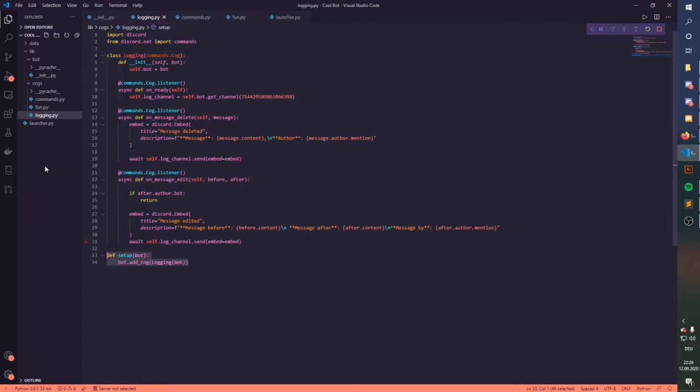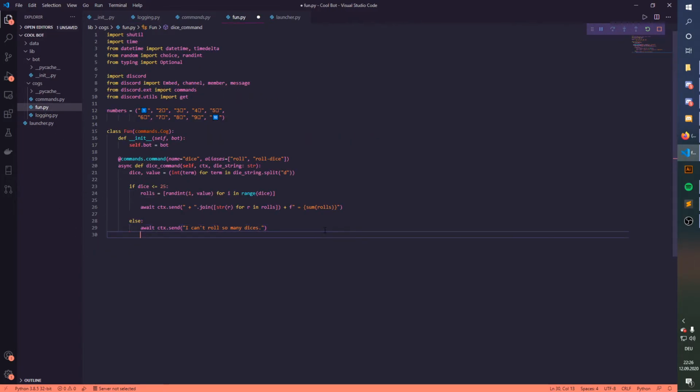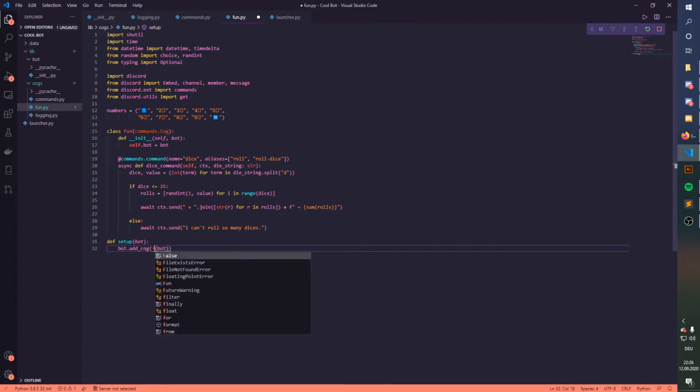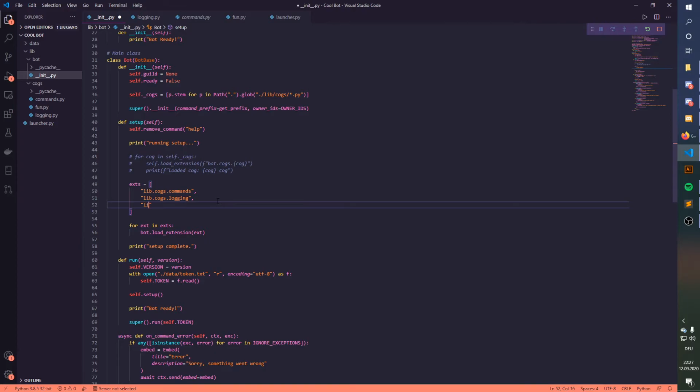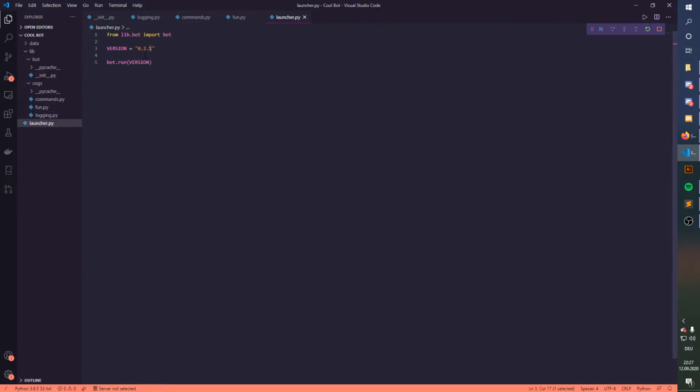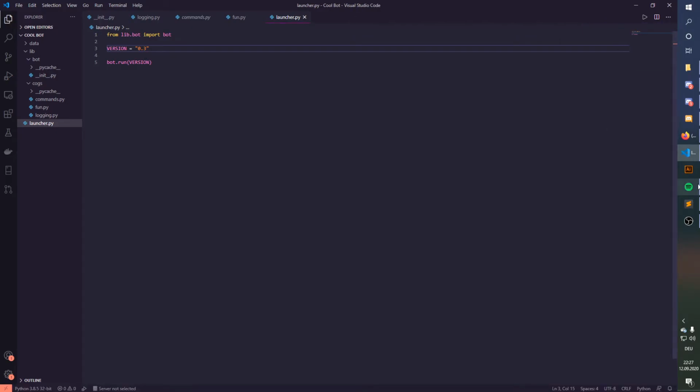I copied this over from here into here, and we're going to change it from logging to fun, and we need to register it in here. So we're going to say lib.cogs.fun. Then in the launcher we're just going up one version because we added another cog and some commands.